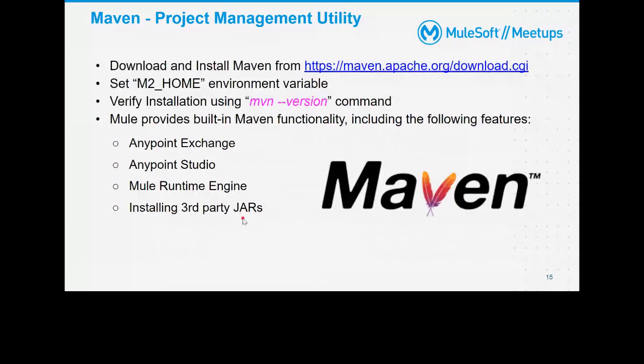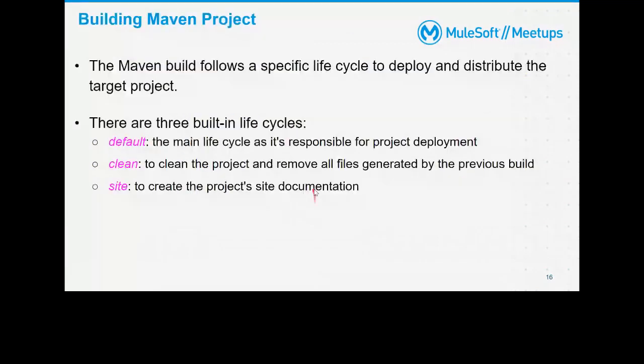For using site, you need to configure your pom.xml properly with the dependencies and libraries. Based on whatever you define inside your pom.xml, it will generate the documentation inside your target folder, and once you run it you'll be able to see the documentation for your project. Clean, we know how we use it.